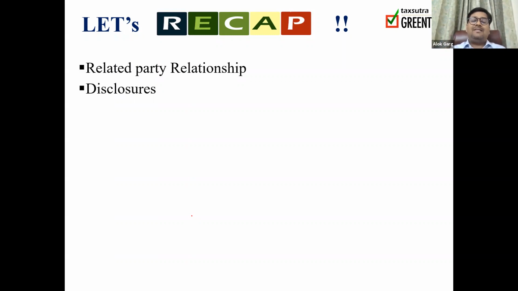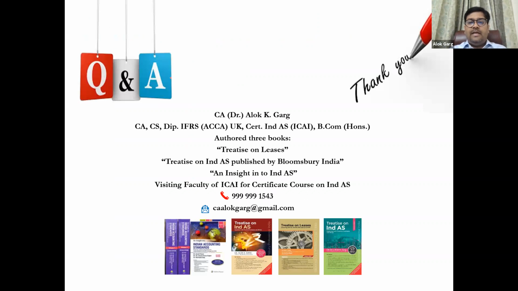We have also discussed 7-8 conditions when an entity will be a related party to the reporting entity. So we discussed the related party relationship, who could be the related party, and the disclosure which is required in the reporting entity's notes to accounts. So thank you so much. We have covered Ind AS 24 completely. Thanks for your patience listening.